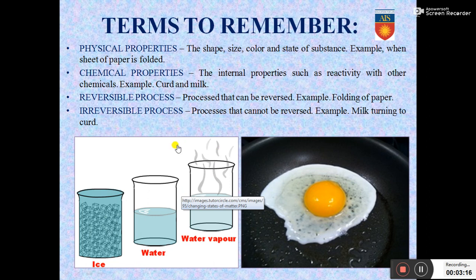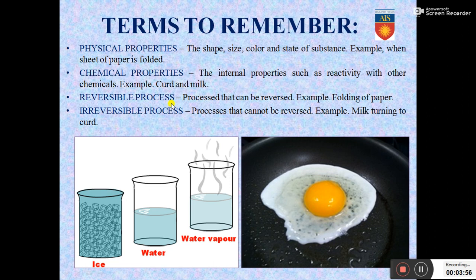Next is chemical properties. When we are talking about internal changes, such as reactivity with other chemicals or some internal chemical change that is taking place, we call it the chemical properties. Example, when milk is changing to curd, and curd is something you're getting as a new product, that is called a chemical property. Here you can also see that the egg is changing its chemical composition from inside the shell, from the liquid-like consistency, it is changing into a poached egg. It is undergoing a chemical change.